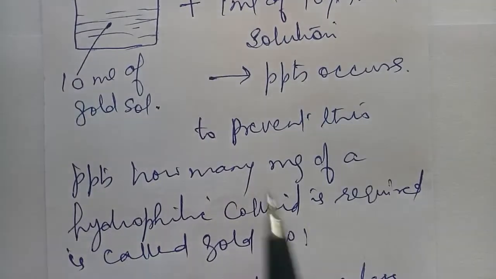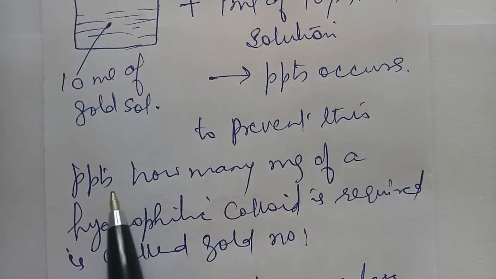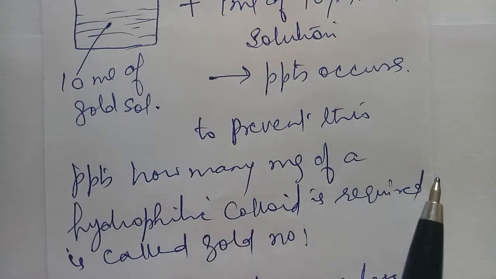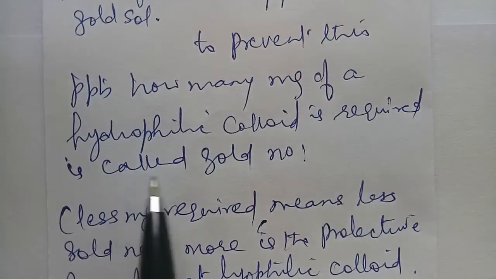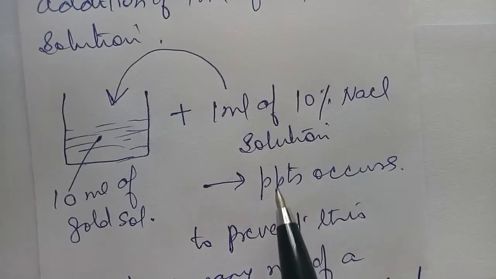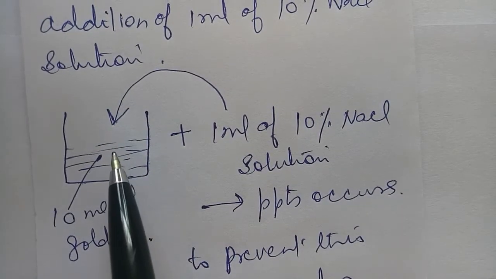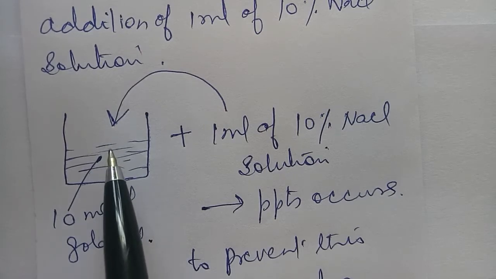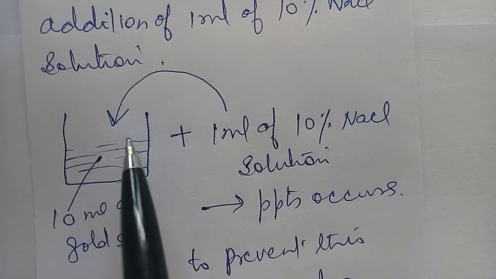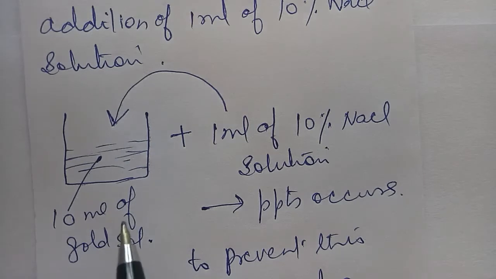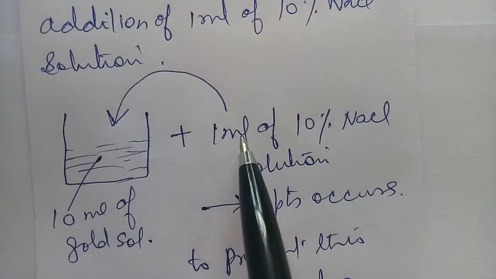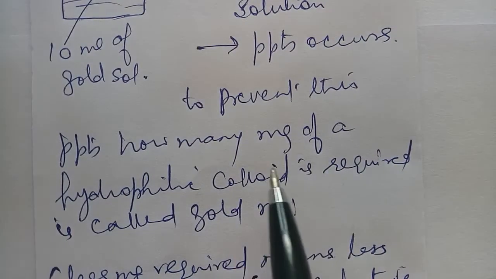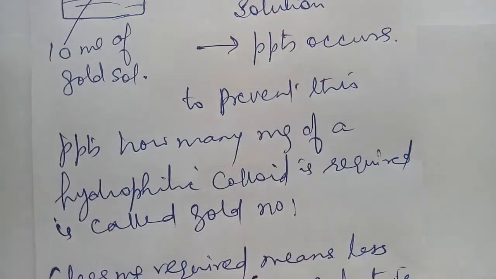So to prevent this precipitation, how many milligrams of a hydrophilic colloid are required is called the gold number. So I will add some hydrophilic colloid to this, and however many milligrams of hydrophilic colloid I add so that the 10 ml of gold sole gets protected with the addition of 1 ml of 10% NaCl solution, that number of milligrams of the hydrophilic colloid is called the gold number.